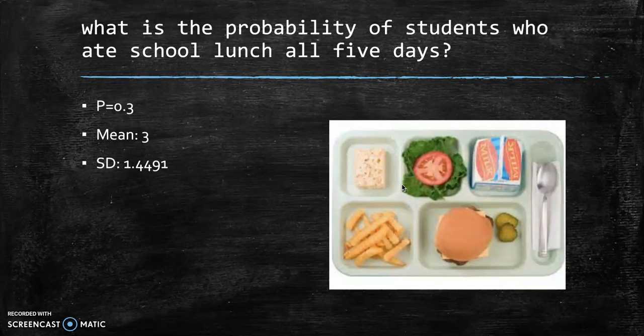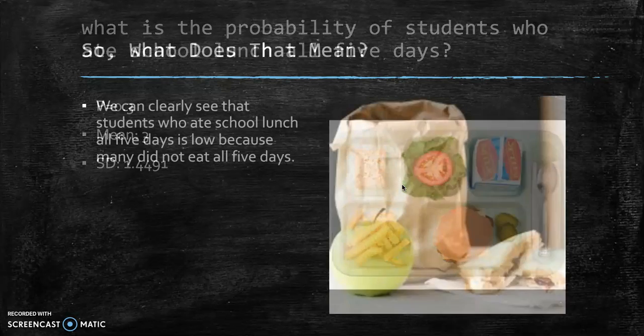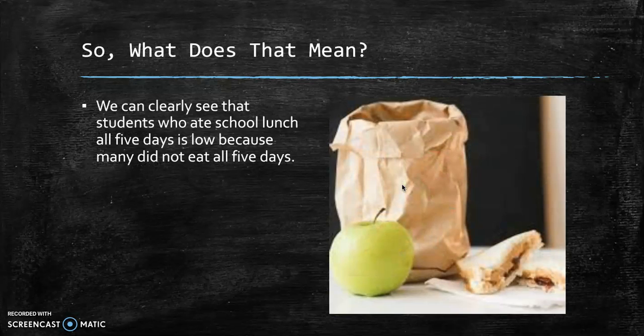And then, what is the probability of students who ate school lunch all 5 days? I found that the total of high schoolers who ate all 5 days is very low. So what does this mean? We can clearly see that students who ate school lunch all 5 days is low because many did not eat all 5 days, depending on what was for lunch. If I pull a random selection of 10, I would expect 3 students, give or take 1, that ate school lunch all 5 days.